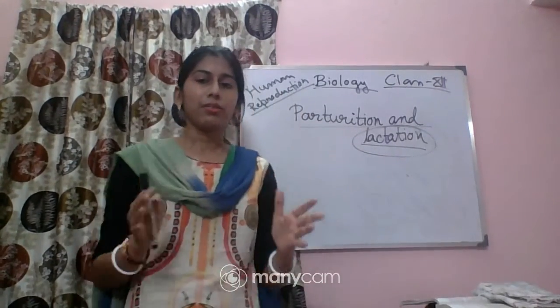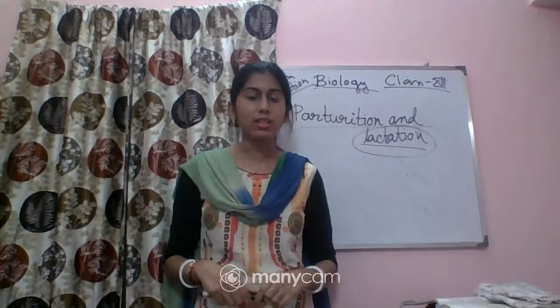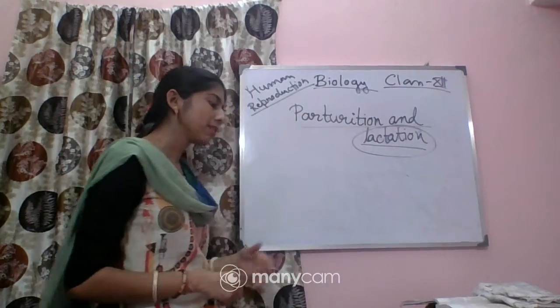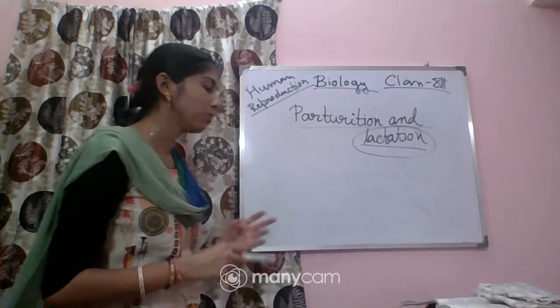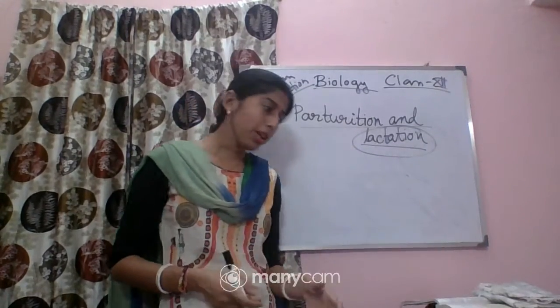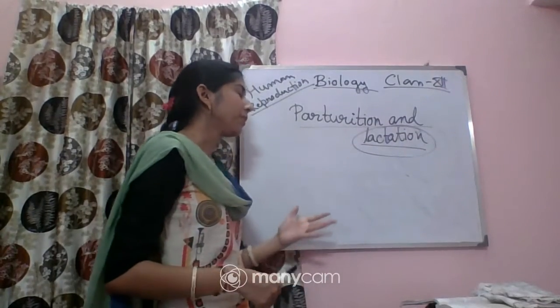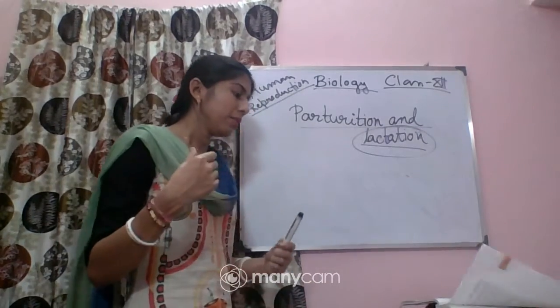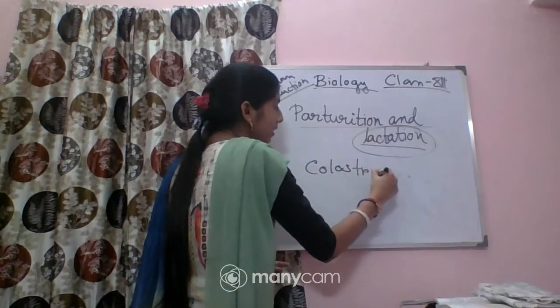And the period of releasing the milk from the mammary gland is called the lactation period. And what is the need of this release of milk from the mammary gland? Because this helps the mother in feeding the newborn. Okay, so the newborn will feed only on the mother's milk. And after the delivery of the baby, or the parturition, in the first few days, the lactation is called colostrum. This is very important.